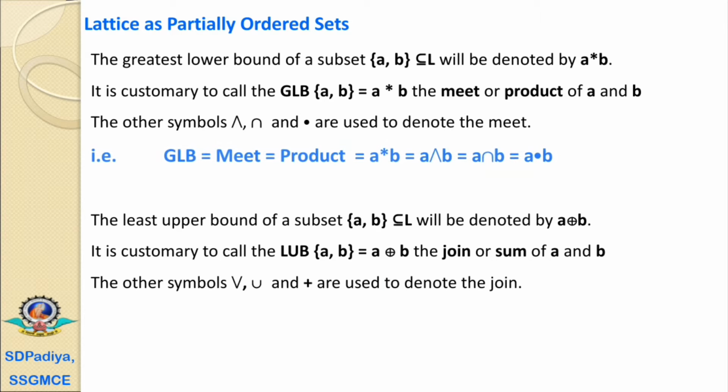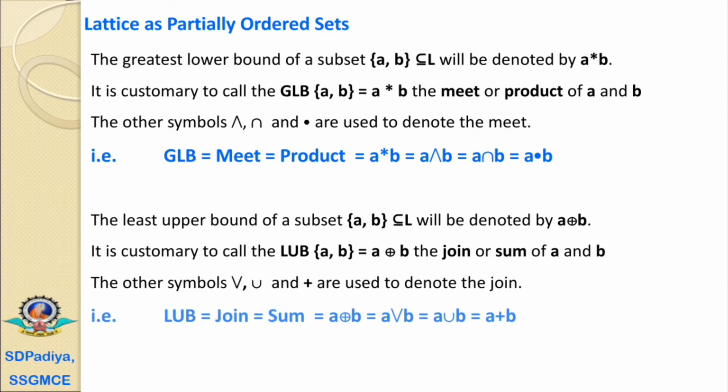Now if we check the equivalences, the greatest lower bound is nothing but the meet operation, which equals the product operation. And this greatest lower bound, meet, product, these are represented by a star b, or a and b, or a intersection b, or a dot b.